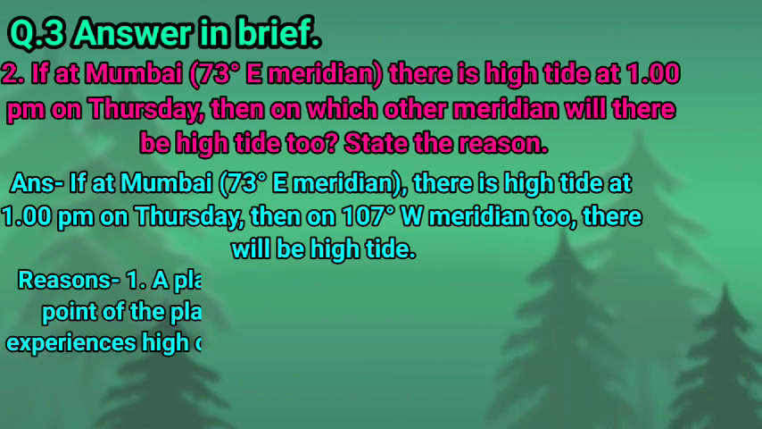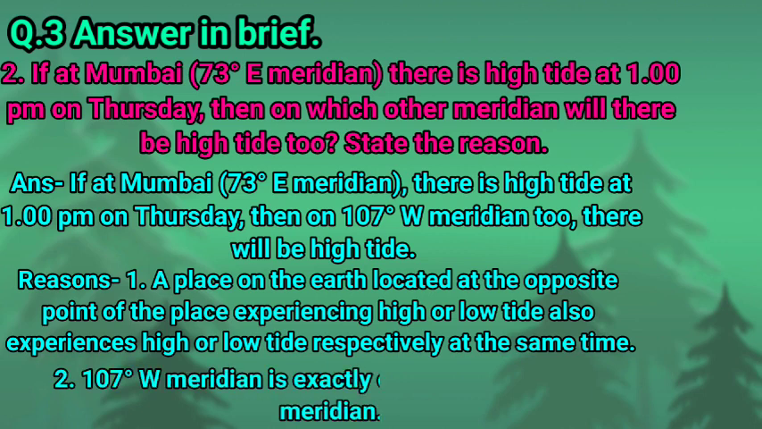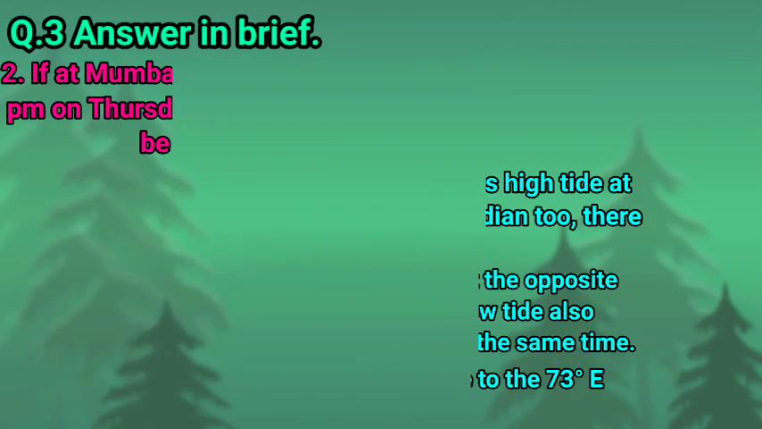And the reason: a place on the earth located at the opposite point of a place experiencing high tide and low tide also experiences high tide and low tide respectively at the same time. 107 west meridian is exactly opposite to the 73 degree east meridian. So children, this is the reason behind this situation.